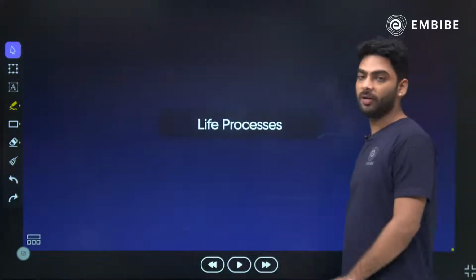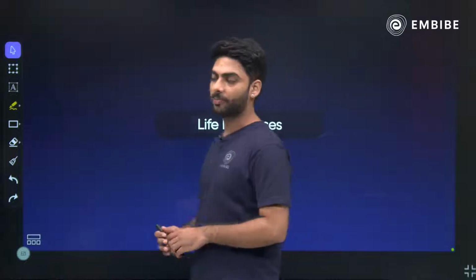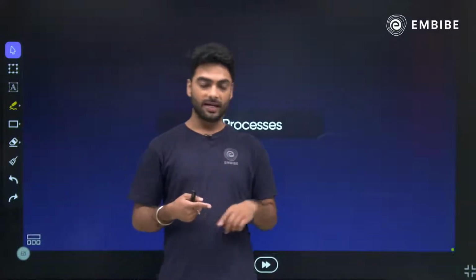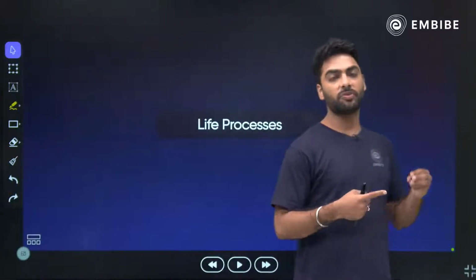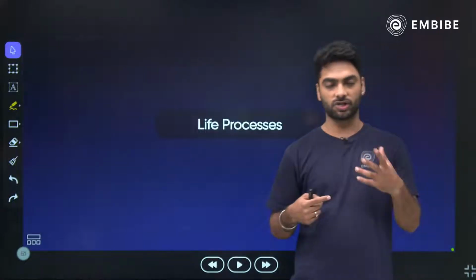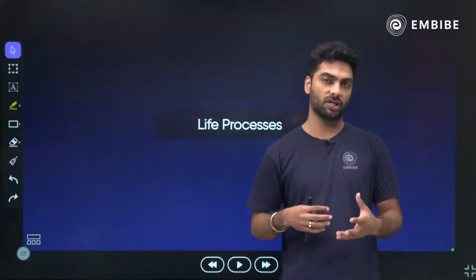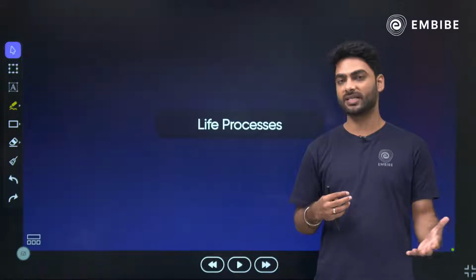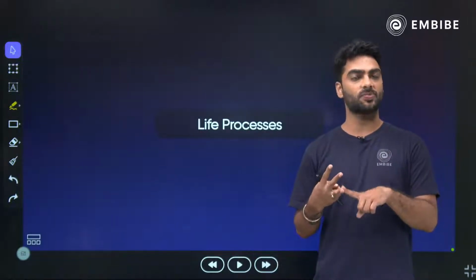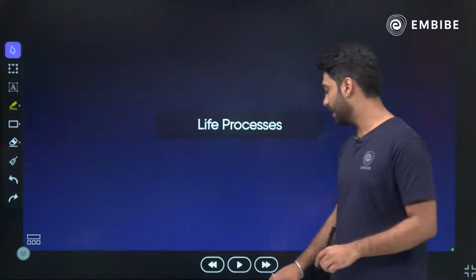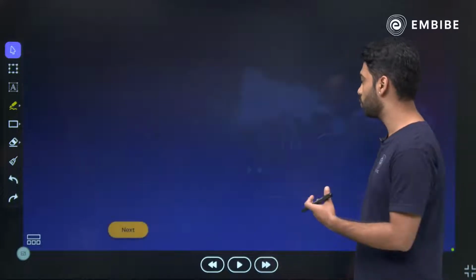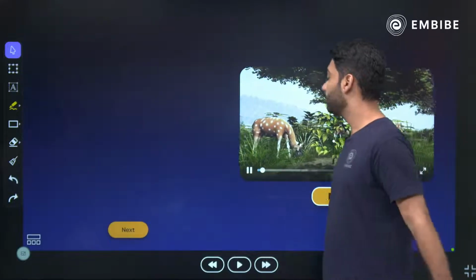First we begin with the chapter life processes. In this particular chapter we begin with nutrition, then we move on to circulation, transportation, excretion, respiration. These are the 4 processes that we discuss: nutrition, respiration, transportation and excretion. So let's begin, and I've got some beautiful visuals to show you to make your learning more beautiful.